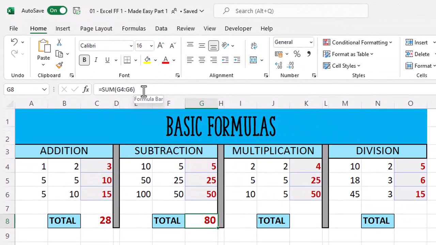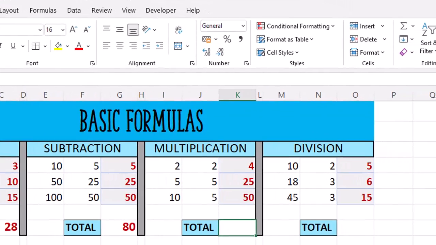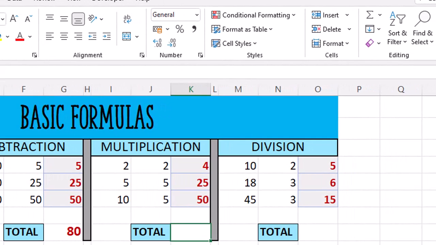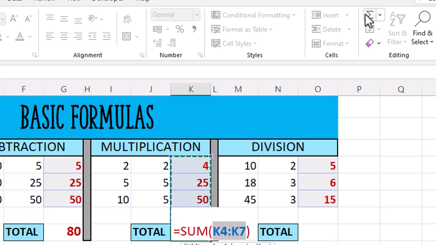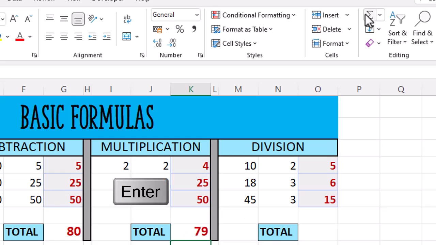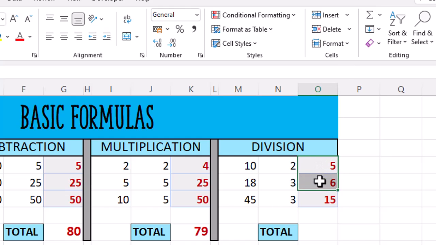Method number 3 for creating a total, let's go into cell K8 and we can employ an even quicker way to perform a sum formula. Click in the cell and then simply go over to our auto sum button and give it a click, and when we're ready, press enter on our keyboard. And then method number 4 is very similar, but this time we select all of our data, including the cell where we want the answer to go, and then give the auto sum button a click, and it's done.